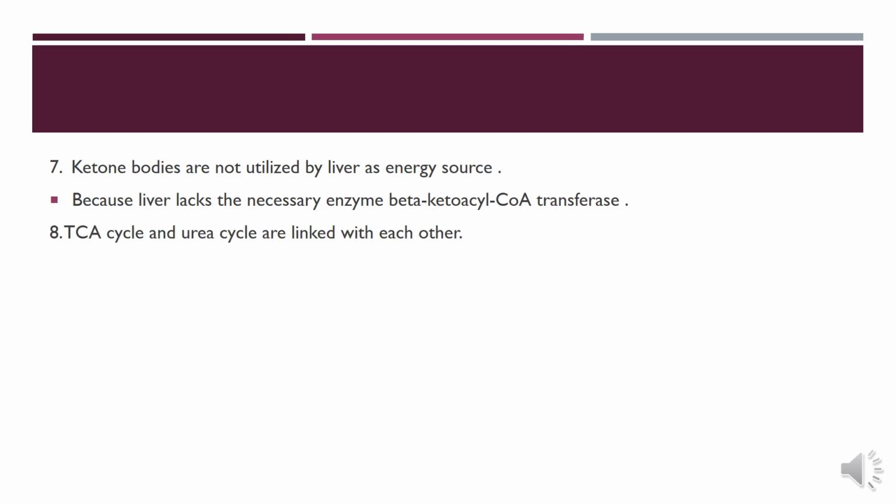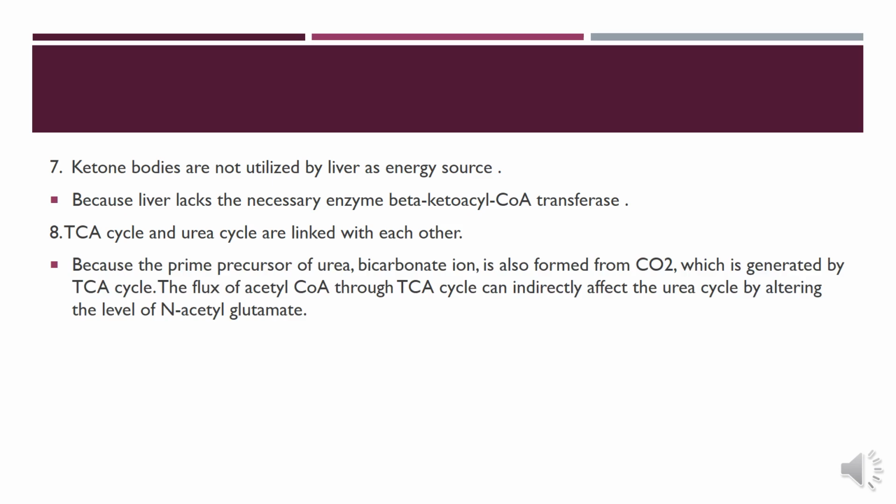Number 8. TCA cycle and urea cycle are linked with each other because the prime precursor of urea, bicarbonate ion, is also formed from carbon dioxide which is generated by TCA cycle. The flux of acetyl-CoA through TCA cycle can indirectly affect the urea cycle by altering the level of N-acetyl glutamate.